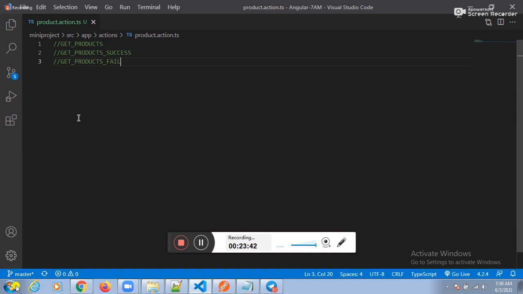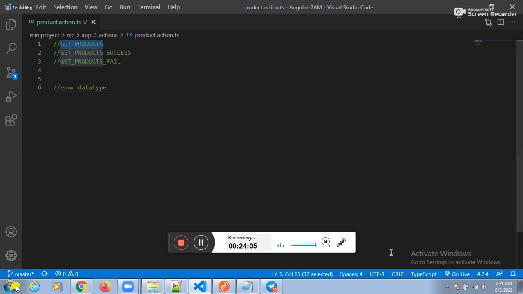The third one is get products fail. Nearly we have the three thoughts now. To implement our thoughts, we need to take the enum data type. Which data type do you want to take? Enum data type.